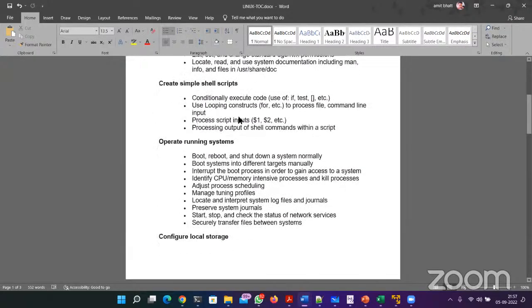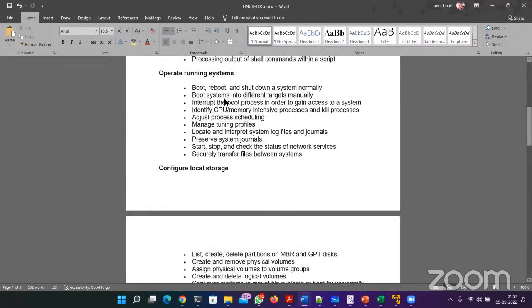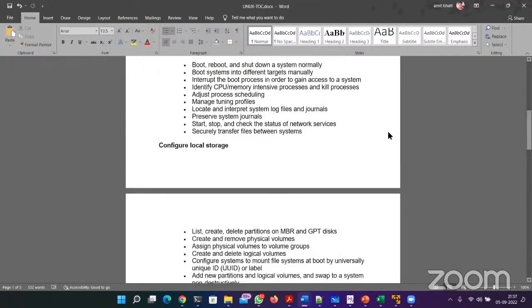Then operate running systems. Using some commands, we can manage the processes which are running in the background. We can adjust the process priority. So basically process management, how to copy files from one server to another, like that. All of this is under operate running systems.